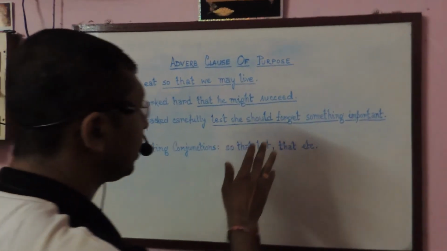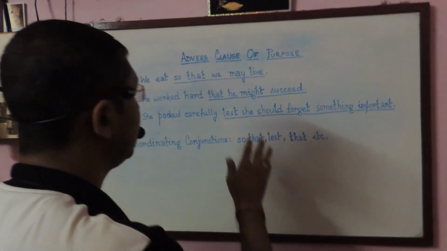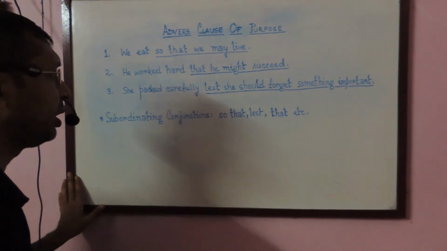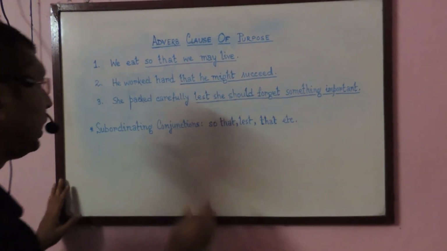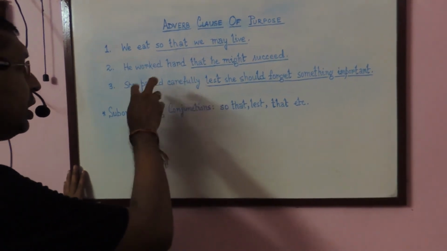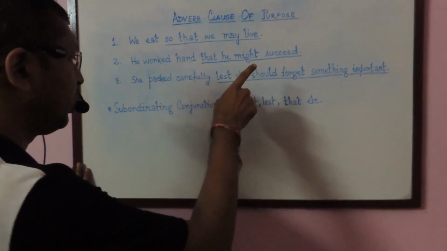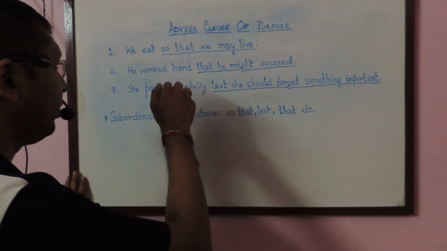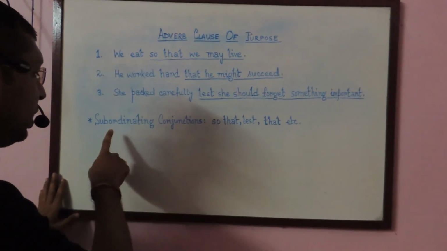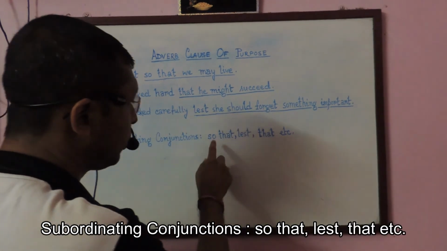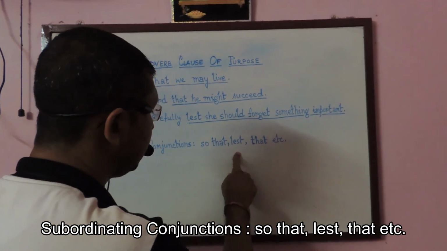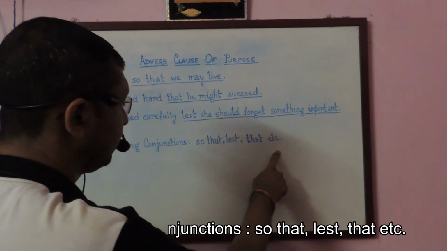So we can easily consider all of these three subordinate clauses as adverb clauses of purpose, right? In order to join the principal clause with the subordinate clause in case of an adverb clause of purpose, we take the help of subordinating conjunctions like so that, lest, that, etc.